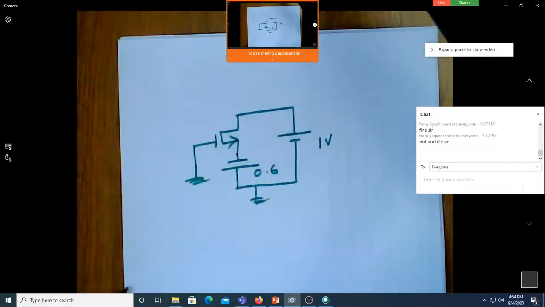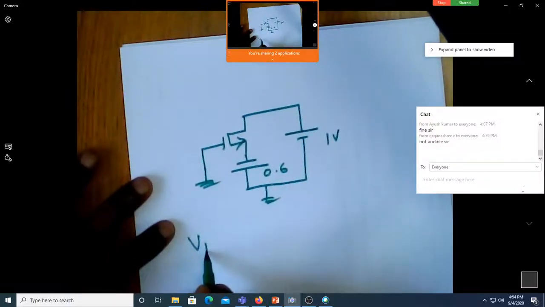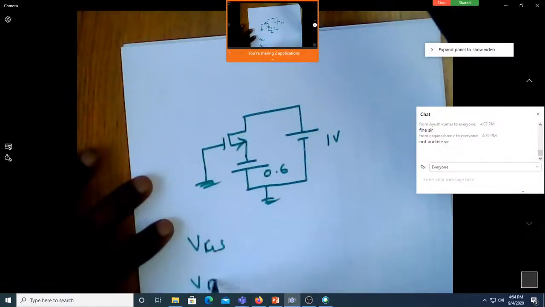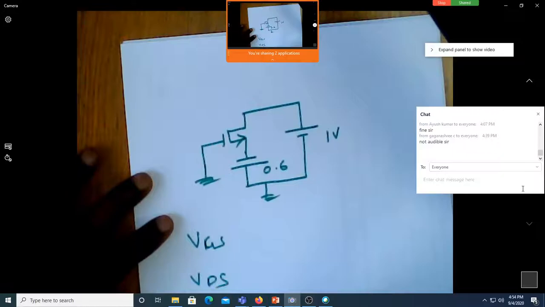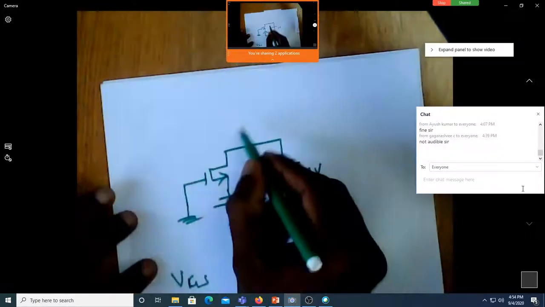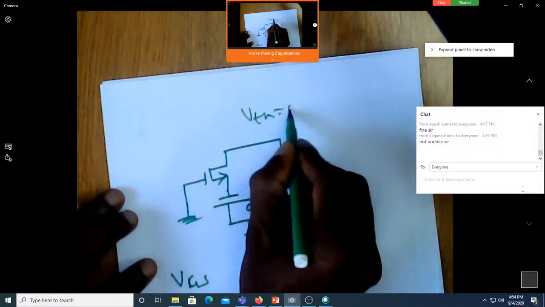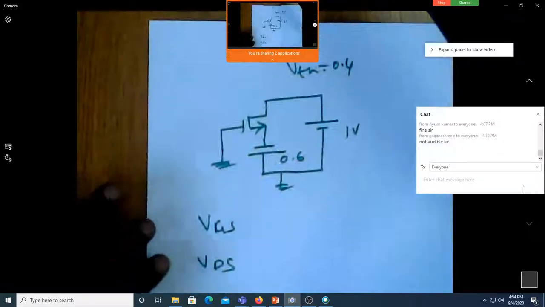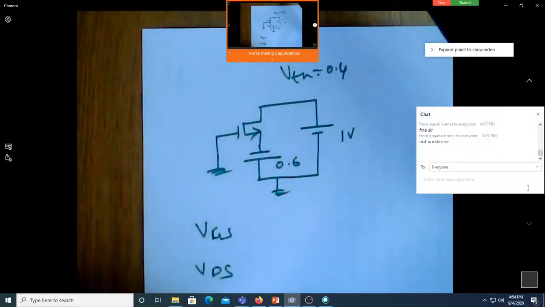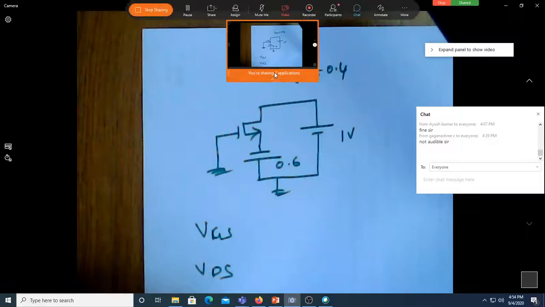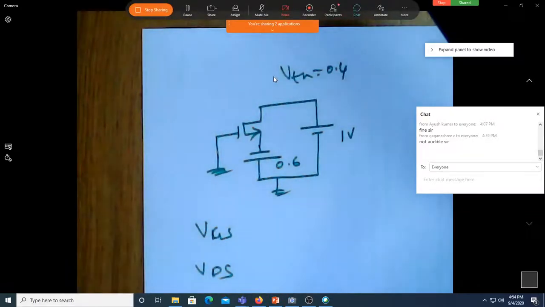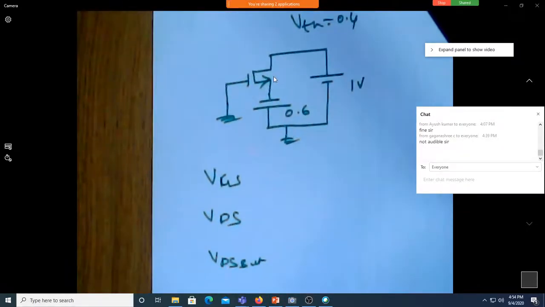Operating region. Again, it is very simple. You have to find out what is VGS, what is VDS, what is VDS SAT, then of course let us assume that VTH is equal to 0.4. This is very crucial. If you can do this comfortably, almost 30% of your AMCD is done.